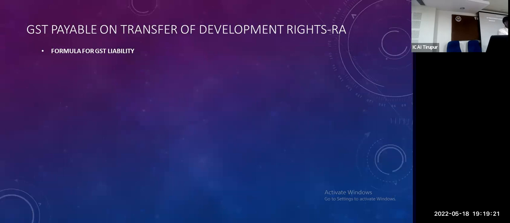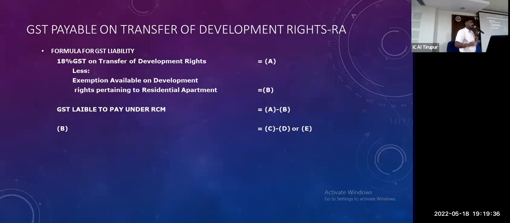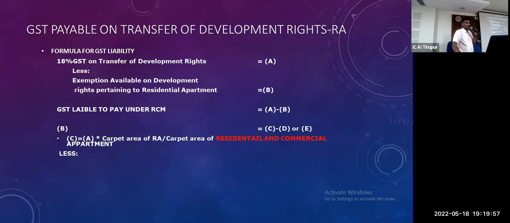Single residential unit is exempted. Sorry, 1% for construction, sorry, 1%. If I have taken some amount, I go to the regular method. The exemption formula: if more than 50% of the total property in the joint development agreement is residential property, some tax concession is there. First I have to calculate the total liability of the joint development agreement. From that we have to deduct the particular exemption, and we have to calculate it this way.